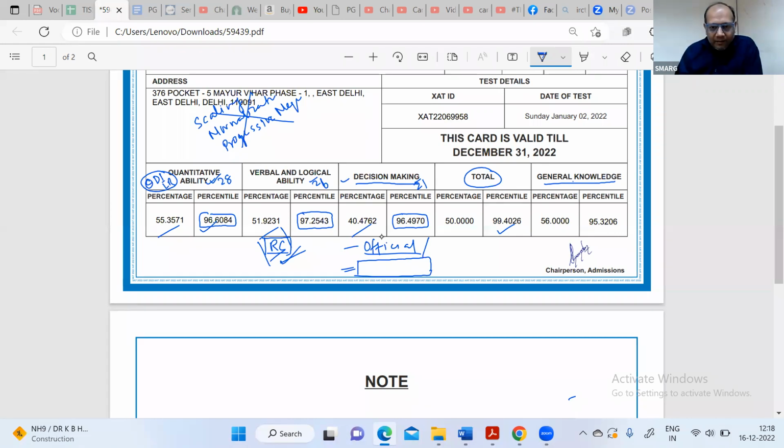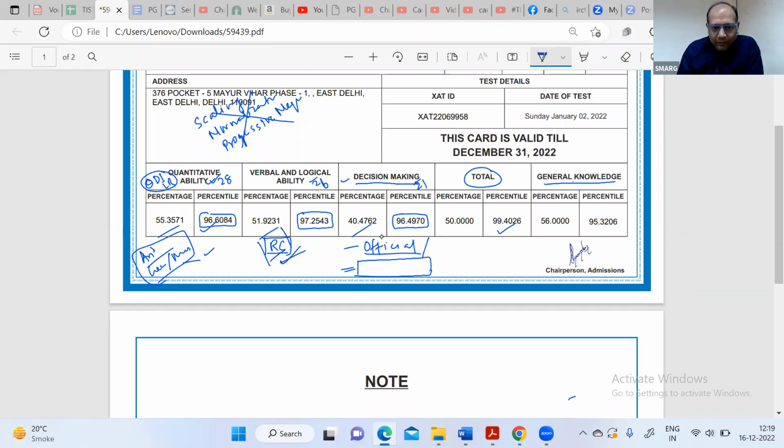So being unbiased, keeping the data together, keeping the logic, and keeping coherency with the question is a very important part of decision making. And for quantitative ability, for CAT or any other exam, you don't have to cover everything. Just go for arithmetic and geometry, and in geometry especially mensuration. If you do these two topics only, you'll be able to score more than half the questions in that exam.